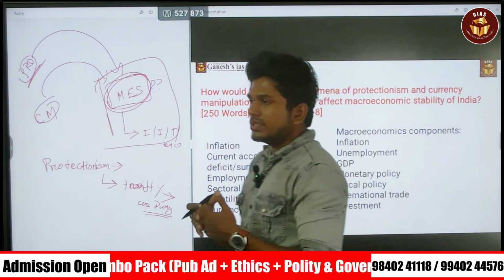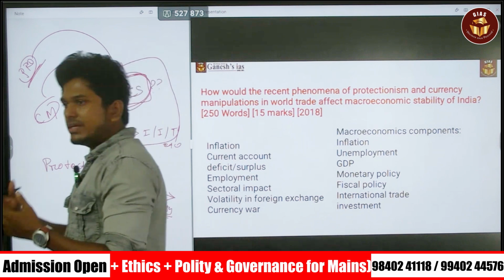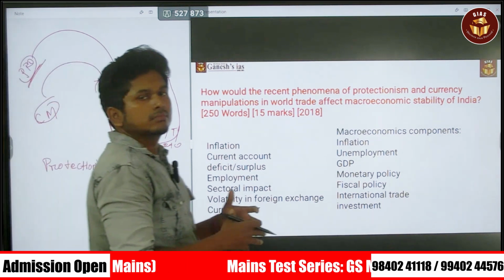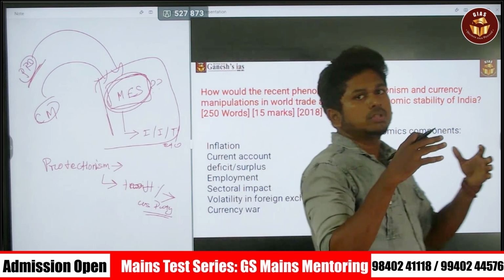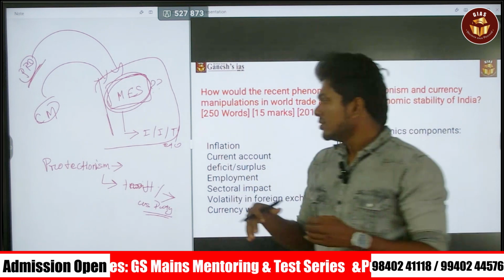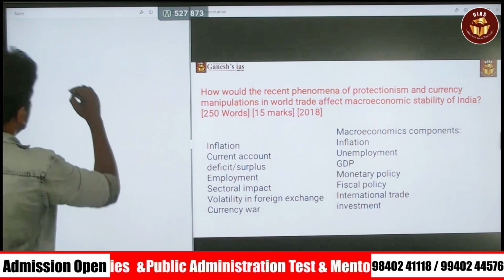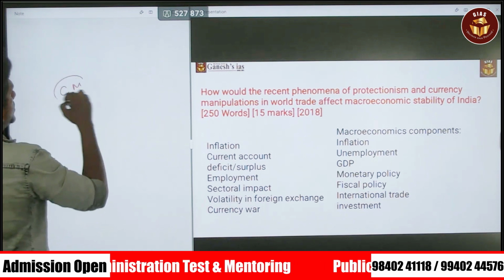So that is also one kind of protectionist measure. In the meantime, they will try to increase the production of mango in their domestic territory. So this is all about protectionism. You should know what protectionism is. Next, currency manipulation.